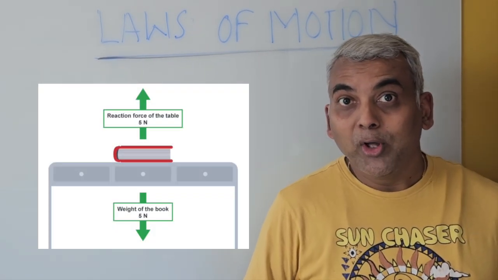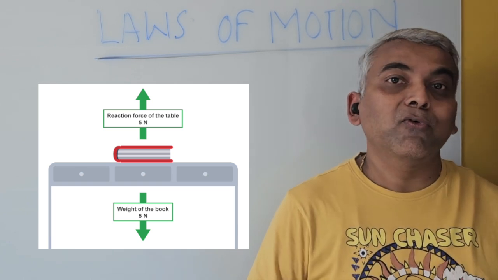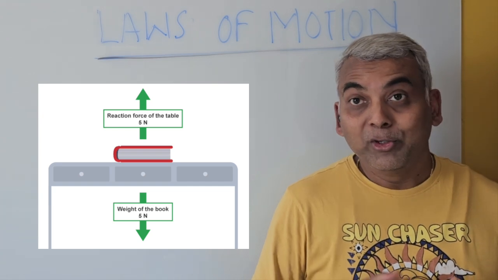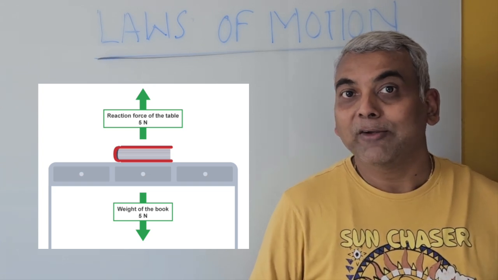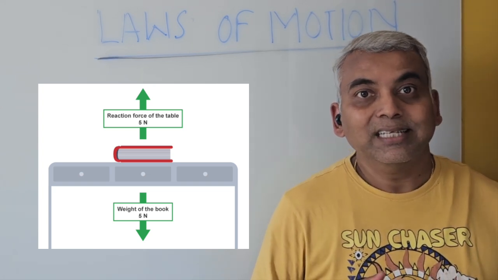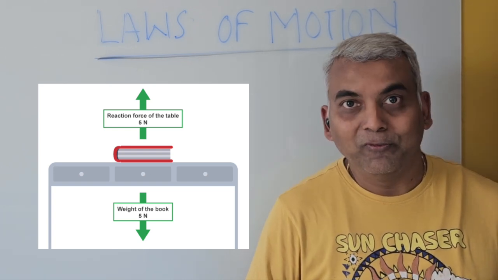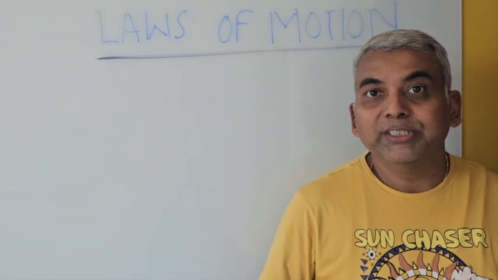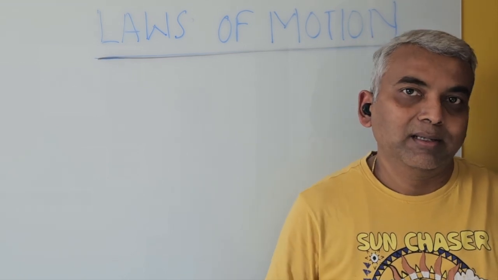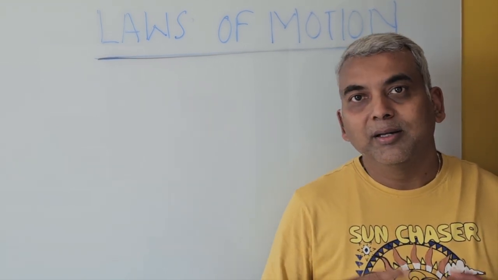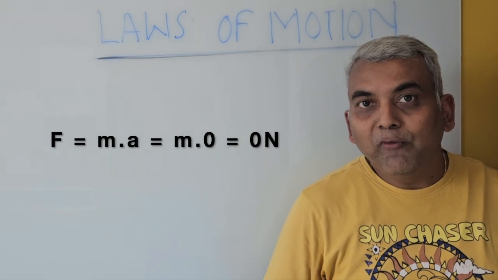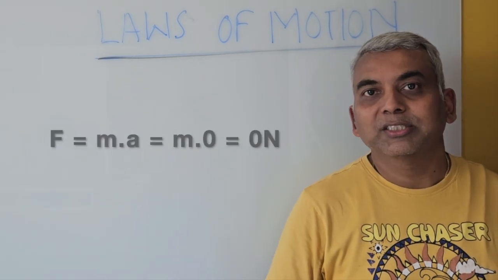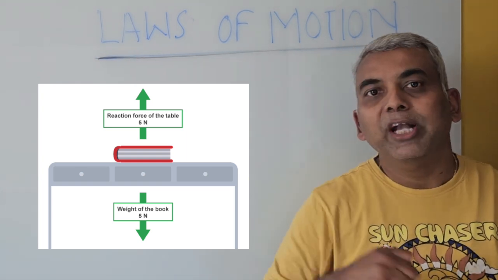From Newton's first law, we know that there is no net external force on the book. Since the book is at rest, the acceleration is zero. From Newton's second law, we know that force is mass times acceleration, and since acceleration is zero, the net force is zero, which supports our observation from Newton's first law. Now let's try to understand the forces involved between the book and the table. By experience, we know that the book exerts a force on the table because of its weight. Since the book is not moving, the net external force on the book is zero.